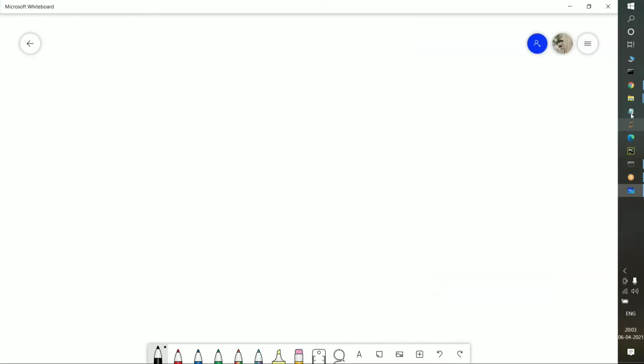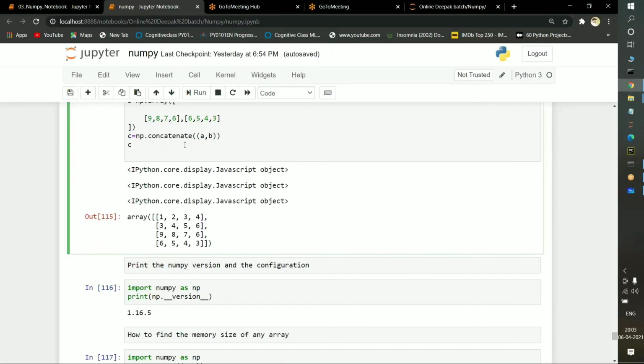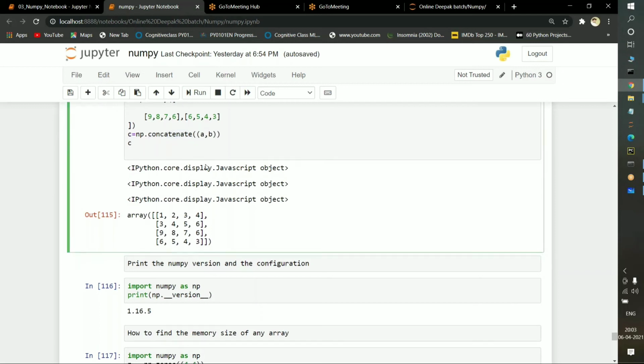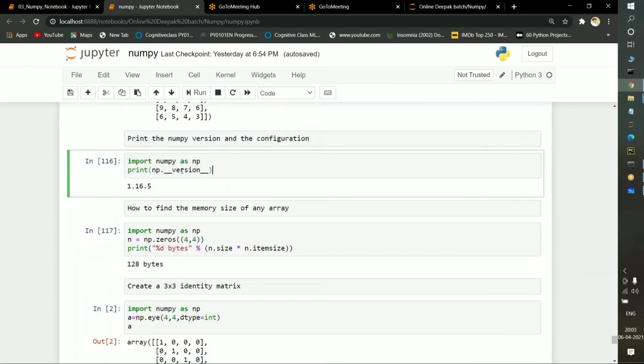The next function... where we can use this concat function is when we are dealing with pandas and with machine learning. You will have a clear idea of how we can operate on the data with the help of concat functions. Don't worry.